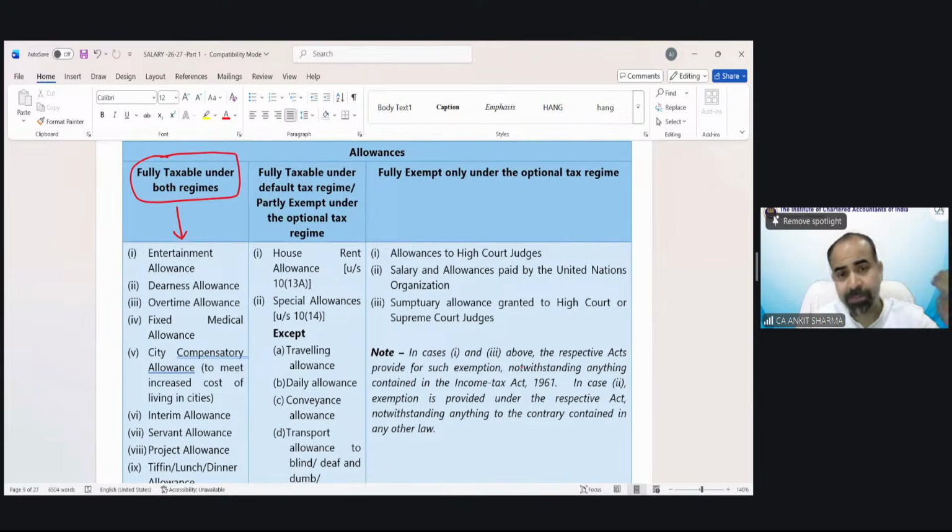Second column says fully taxable under default tax regime, but partly exempted under optional tax regime. So these allowances are fully taxable under default tax regime, but partially exempted, partially taxable under optional tax regime. And these allowances are fully exempt under optional tax regime. So these three are only exempted fully under optional tax regime.